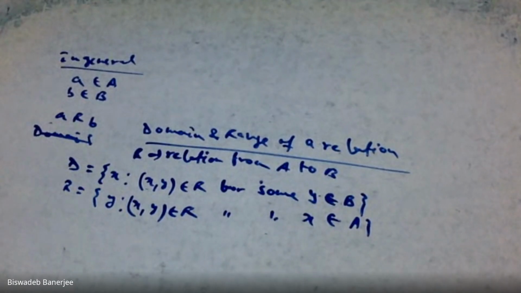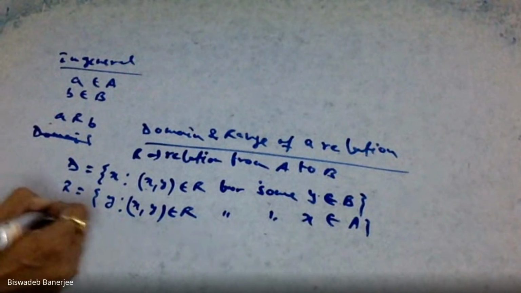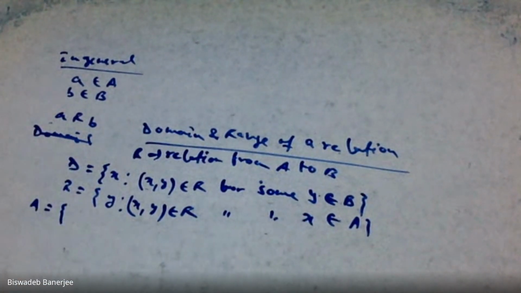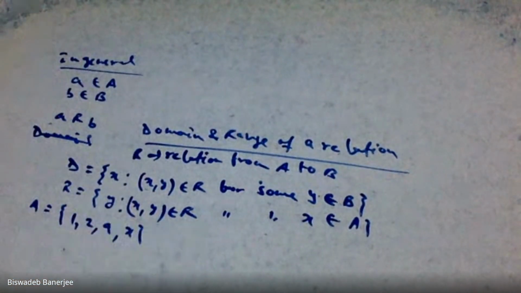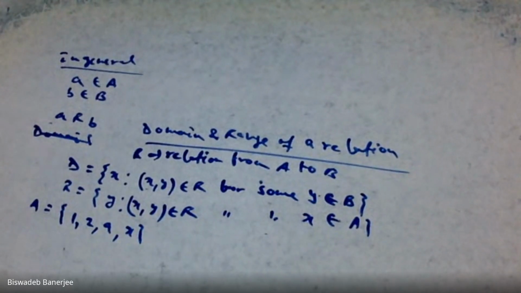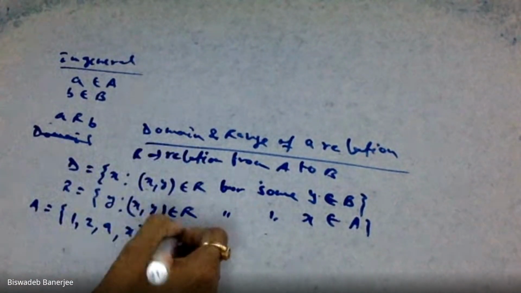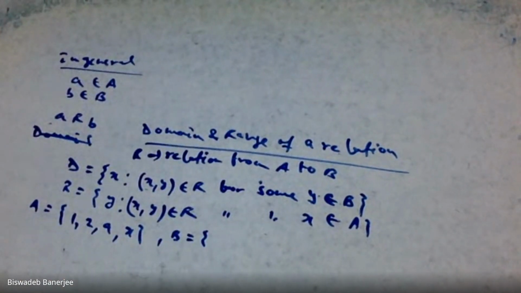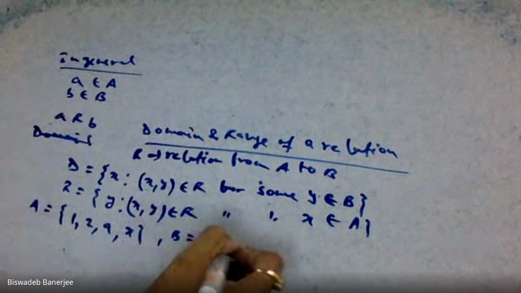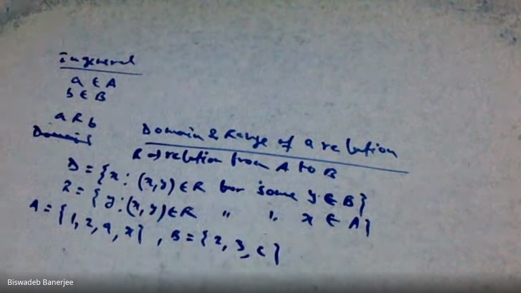So take an example. Suppose we have a set capital A equal to {1, 2, a, x} and another set B equal to {2, 3, c}.